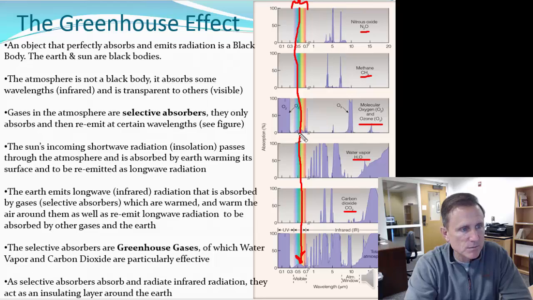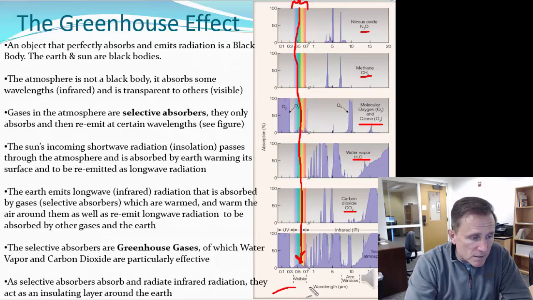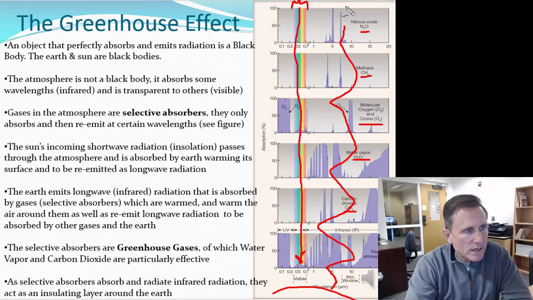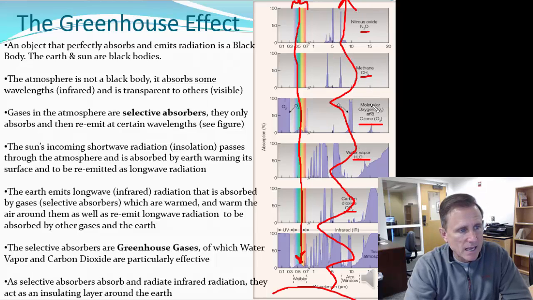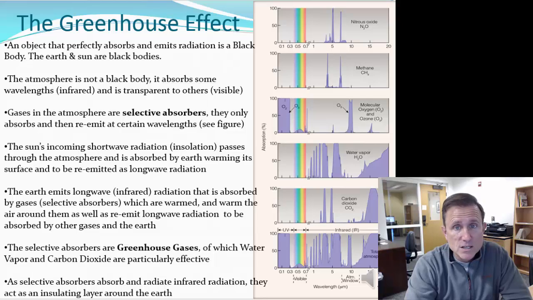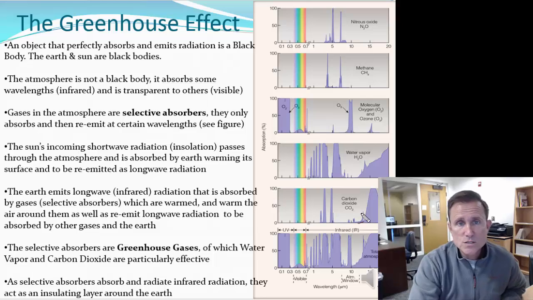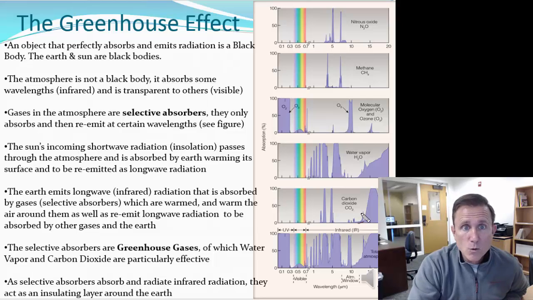A little bit here in oxygen and molecular oxygen and ozone, but nitrous oxide, methane, water vapor, carbon dioxide essentially act as a window. It all goes right through the atmosphere. But once the Earth absorbs it and then re-radiates those longer wavelengths out, we can see that nitrous oxide and methane and molecular oxygen and ozone and water vapor, to a significant degree, absorb those longer wavelengths. Those greenhouse gases and carbon dioxide absorb those long wavelengths of radiation.